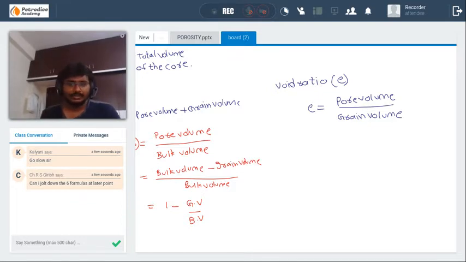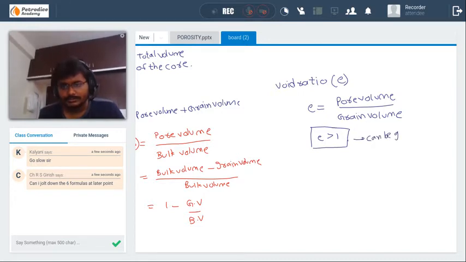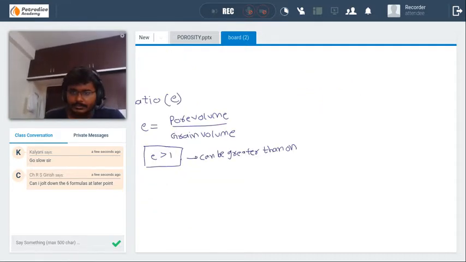And one of the things associated with void ratio is that it can be greater than 1. Okay, unlike porosity, it can be greater than 1.